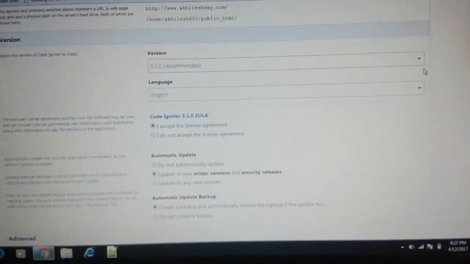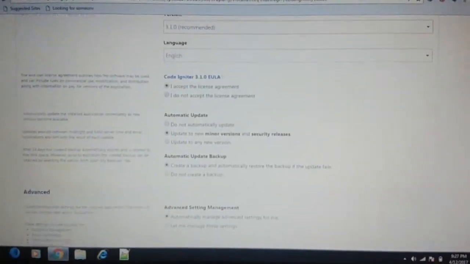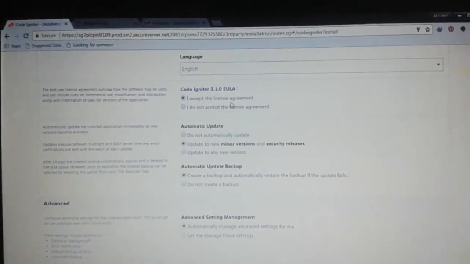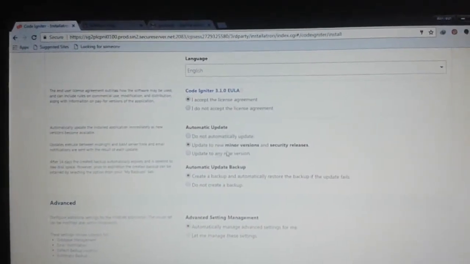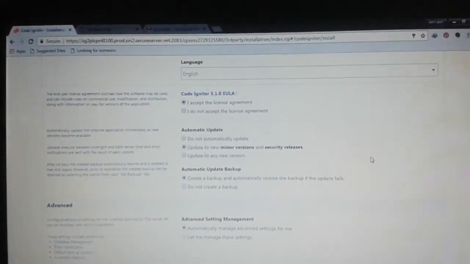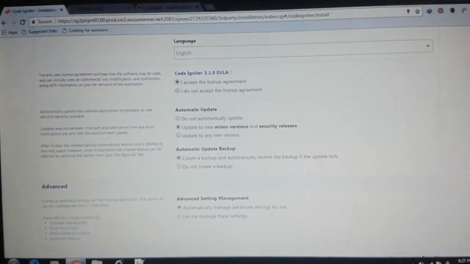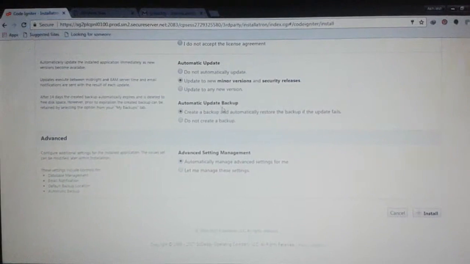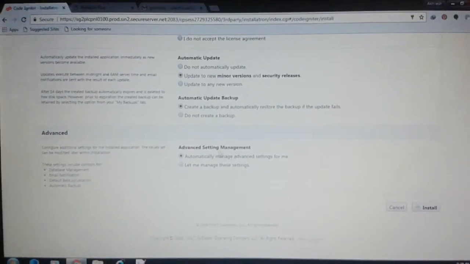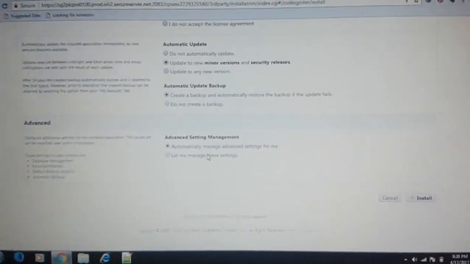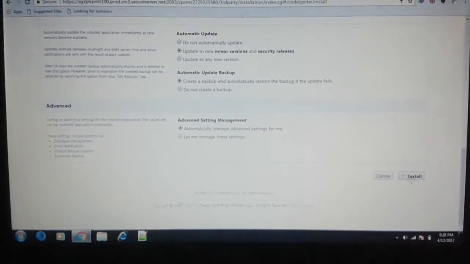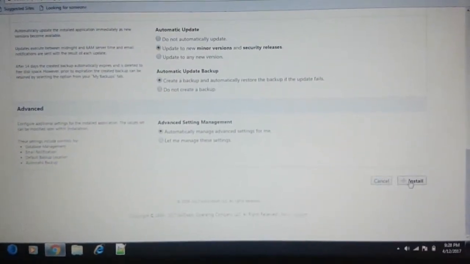After that, scroll down, and here the conditions: I accept the license agreement, automatic update the new minor version security releases, and automatic update backup, as you can see here. Okay, and advanced setting management, automatically manage advanced setting for me. After that, just click on this button, install.